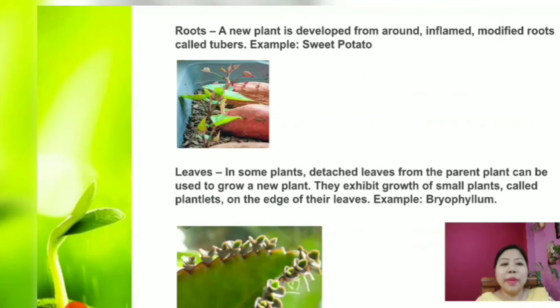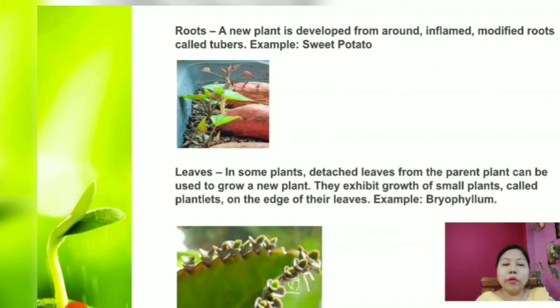The roots of the plants can also help in the vegetative propagation. A new plant is developed from swollen modified roots called tubers, and you can see the picture of sweet potato, and if the part of the sweet potato from where the new plant develops is cut and placed in soil, it will grow into a new individual plant.